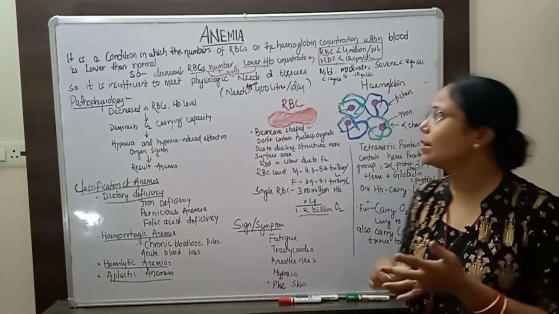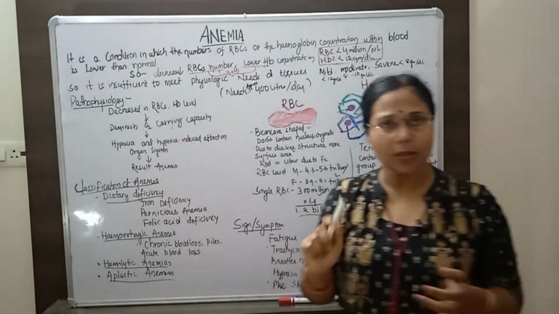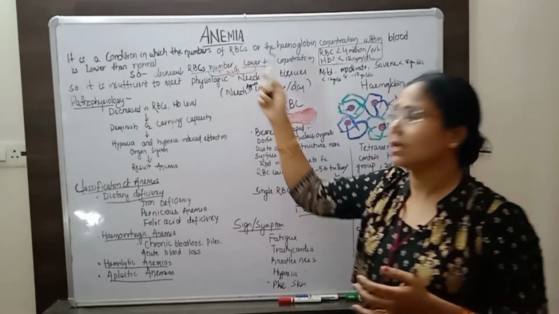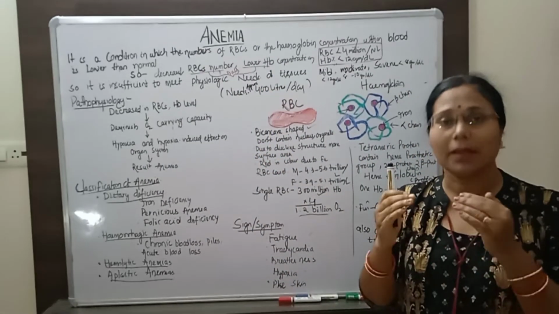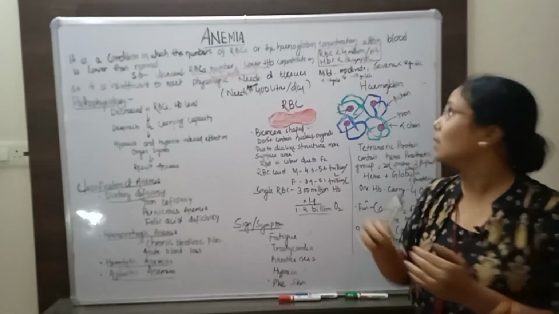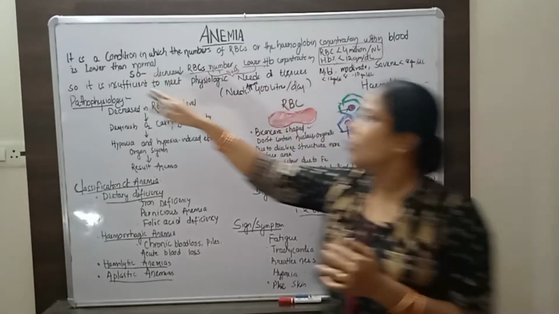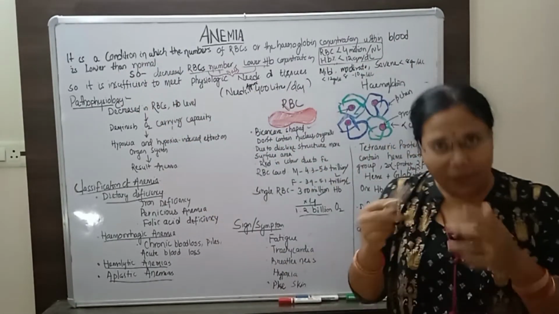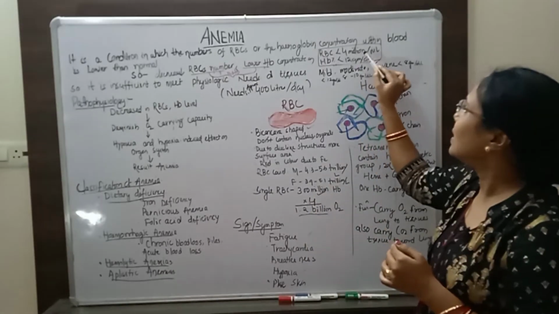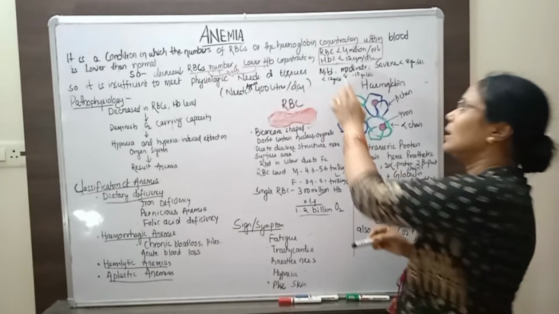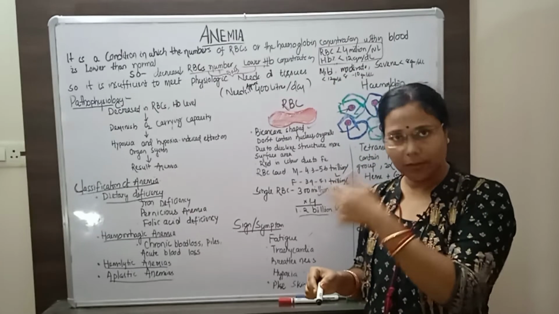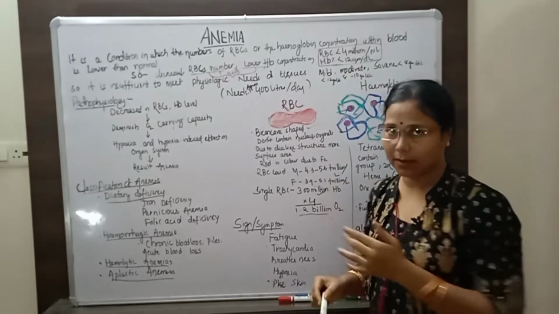So what is the definition? Anemia is not a disease, it is a condition in which the number of RBC, the erythrocytes or red blood cells, or the hemoglobin concentration, Hb, within the blood is lower than normal. If the RBC is less than 4 million per microliter, or the hemoglobin concentration is less than 12 gram per dL, that condition is called anemic.